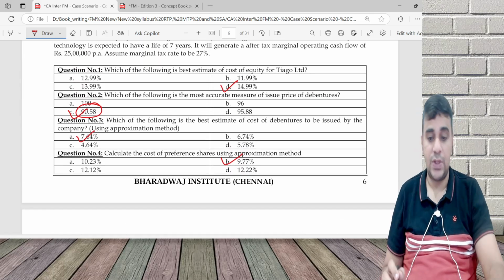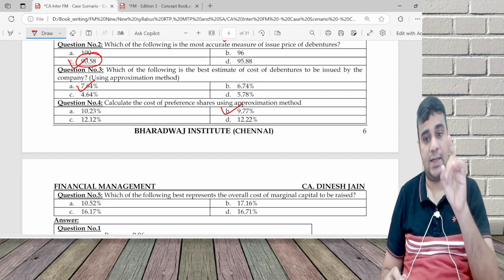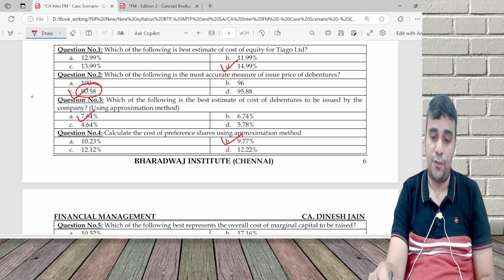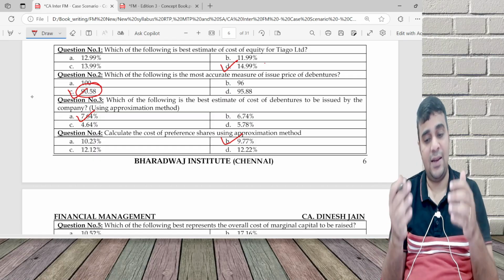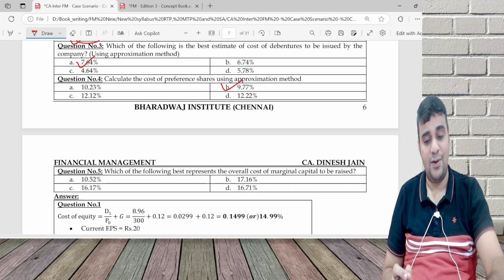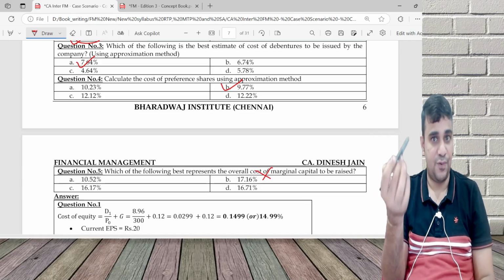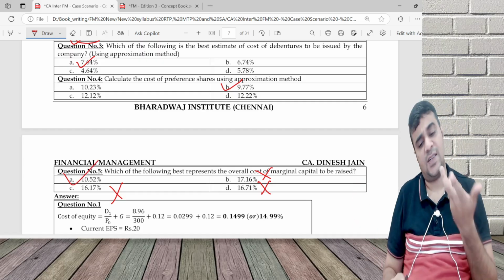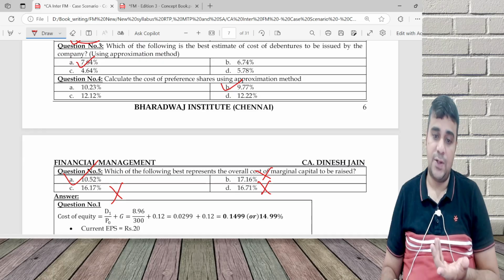We have 9.77 and 7.64. The questioner asked for the weighted cost of marginal capital. Marginal means the additional money which we are going to raise, that 1 crore 20 lakh. I'm not doing any of this. See, the final answer will be an average of 14, 7 and 9, so it has to be in between these. Now ICAI gave 17, which is not possible, beyond 14. Highest was 14.99. Not possible. The obvious answer is 10.52. Why should I do all the calculation?